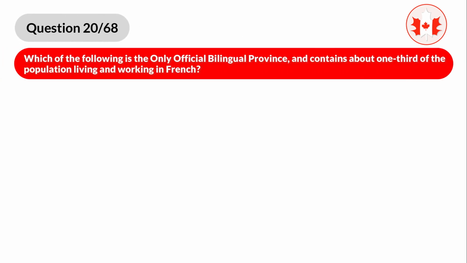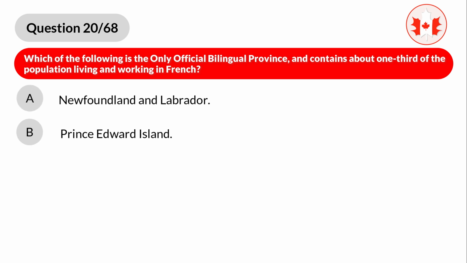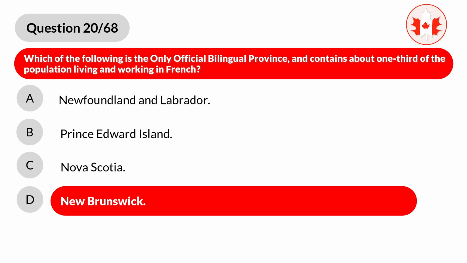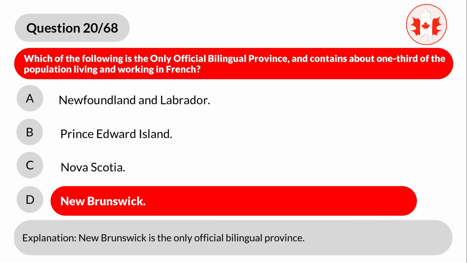Question 20. Which of the following is the only official bilingual province, and contains about 1/3 of the population living and working in French? A. Newfoundland and Labrador. B. Prince Edward Island. C. Nova Scotia. D. New Brunswick. Correct answer is D. New Brunswick. Explanation. New Brunswick is the only official bilingual province.